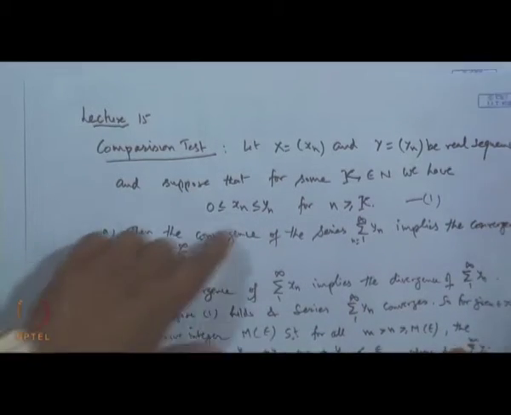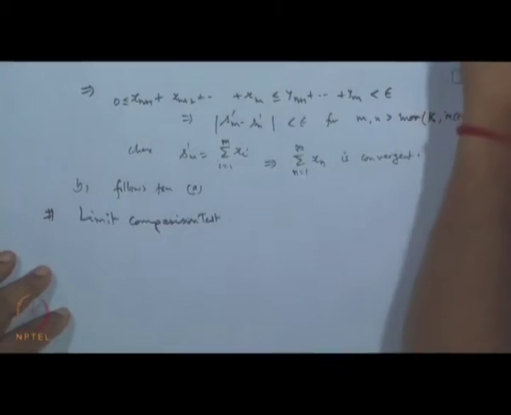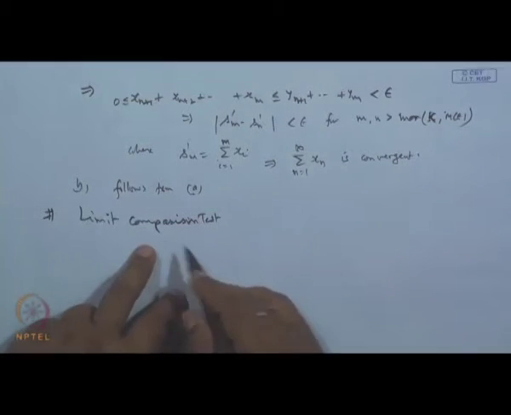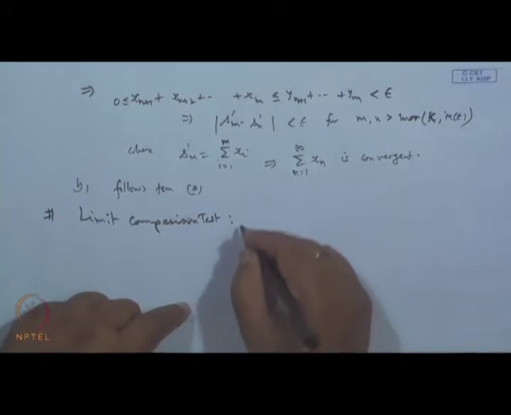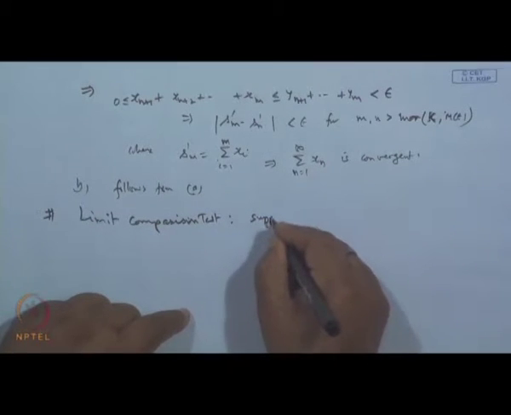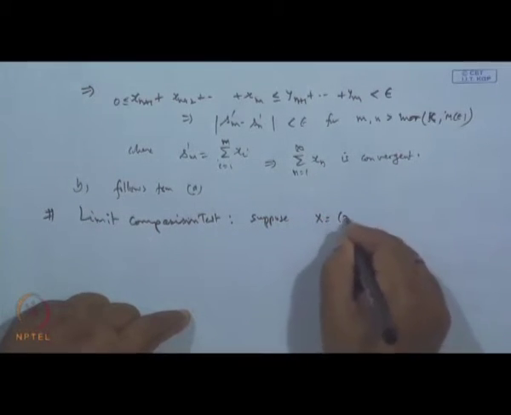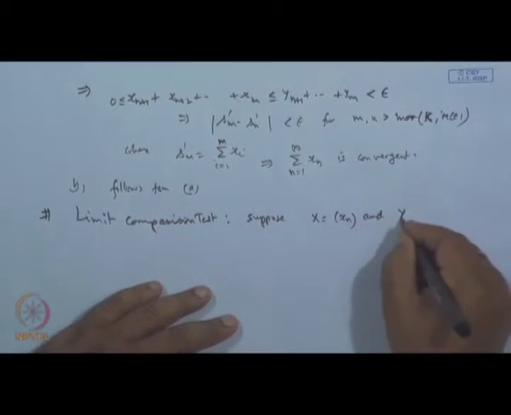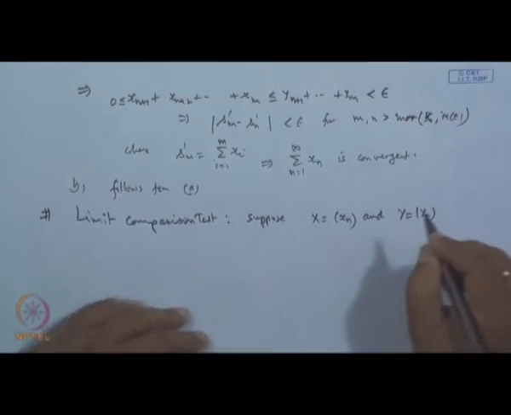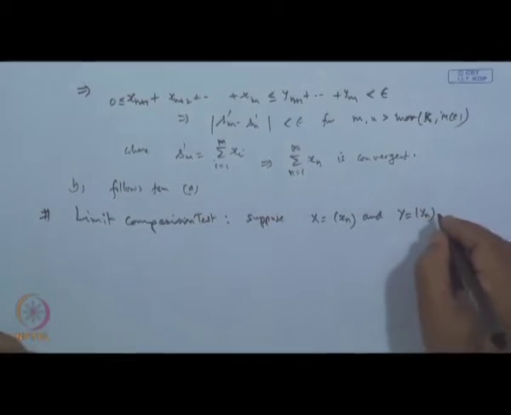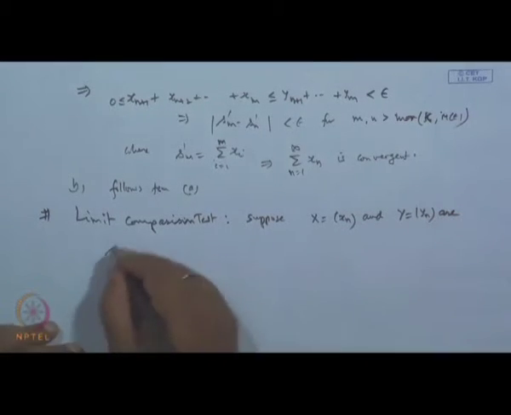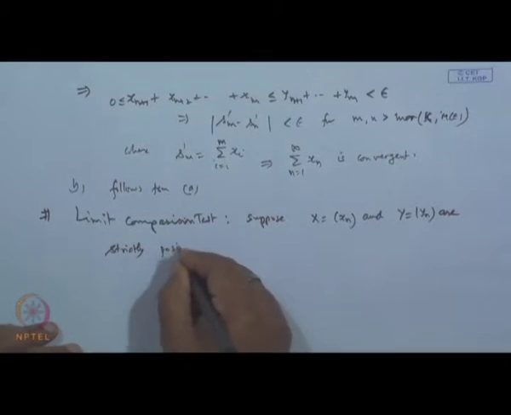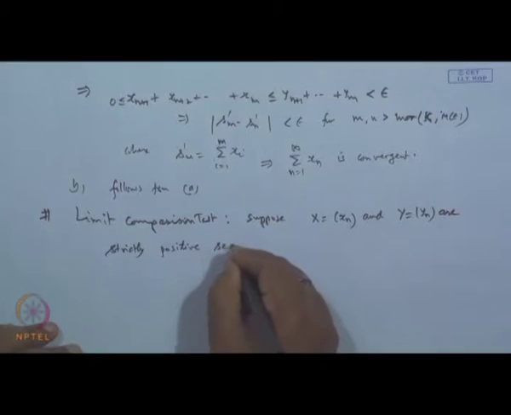So, what we have is slightly modified and a simpler form is given, which is known as the limit comparison test. The test says: suppose x, which is x_n, and y, which is y_n, are strictly positive sequences of real numbers.